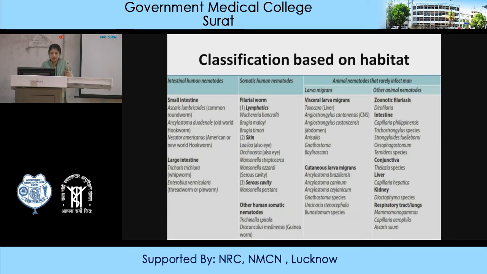Besides the somatic human nematodes, there are some animal nematodes that accidentally affect humans, producing diseases like visceral larva migrans, cutaneous larva migrans, and zoonotic filariasis. This is the classification according to their habitat.